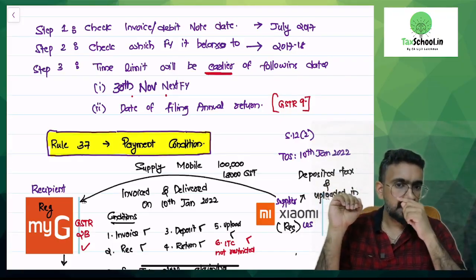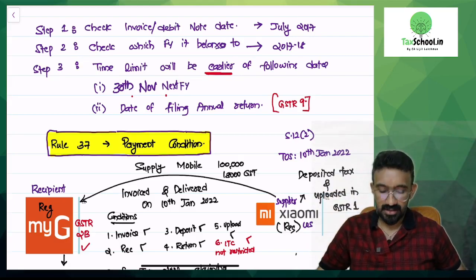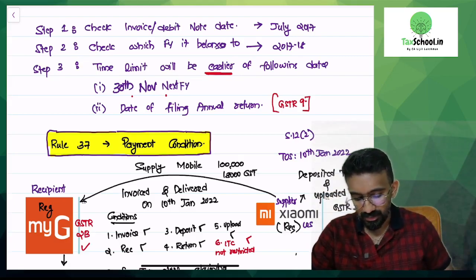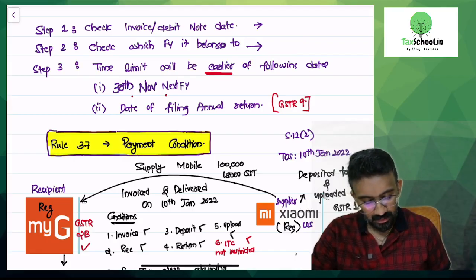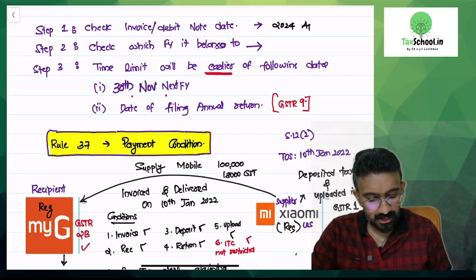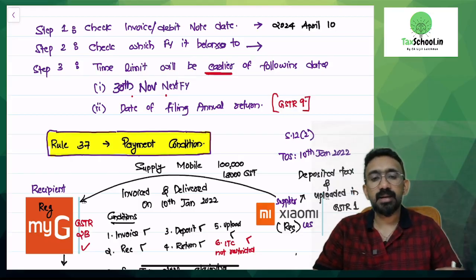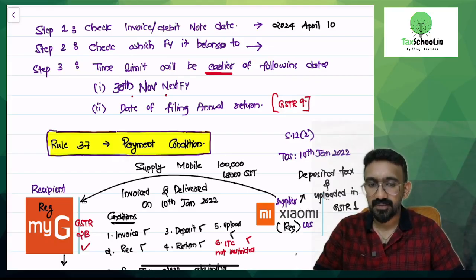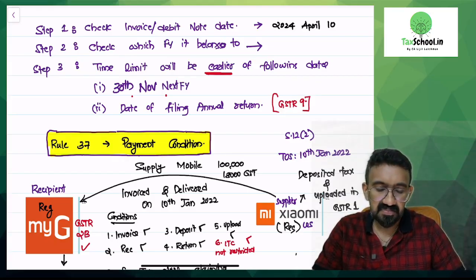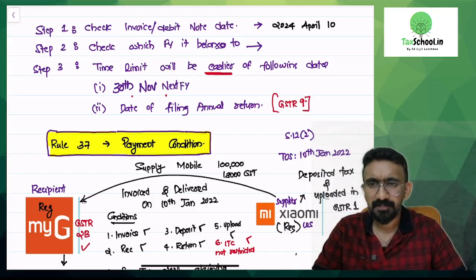Okay, so I'll change it slightly because I don't want it to affect your amendment discussion. So let me put it as April 10, 2024. This was your invoice date. So you made a purchase on April 10, 2024. You want to take ITC of this particular purchase, whatever GST you have paid.